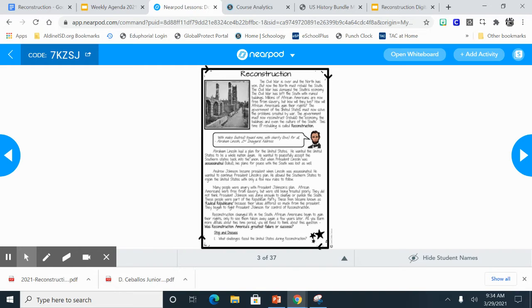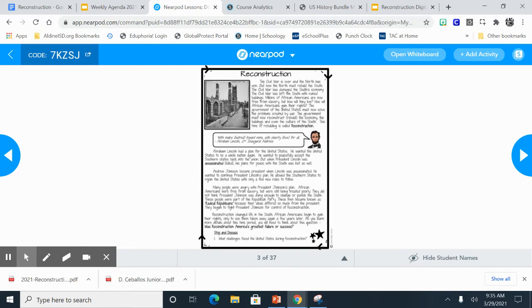Many people were angry with President Johnson's plan. African Americans were free from slavery, but were still being treated poorly. They did not think President Johnson was doing enough to change or punish the South. These people were part of the Republican Party. These men became known as radical Republicans because their ideas differed so much from the president. They began to fight President Johnson for control of Reconstruction.